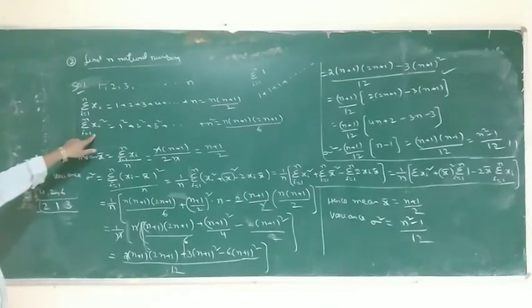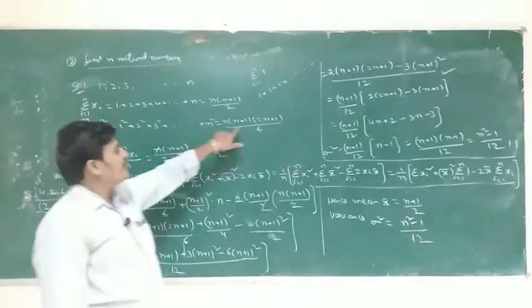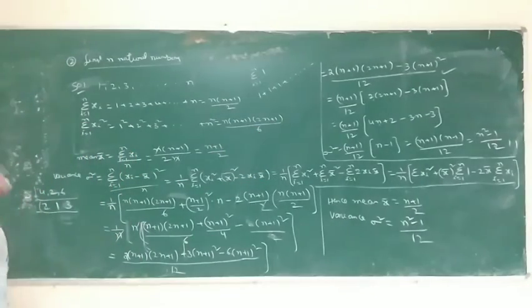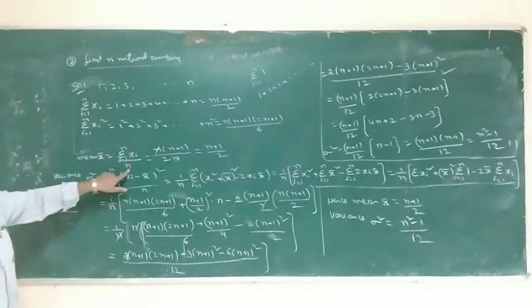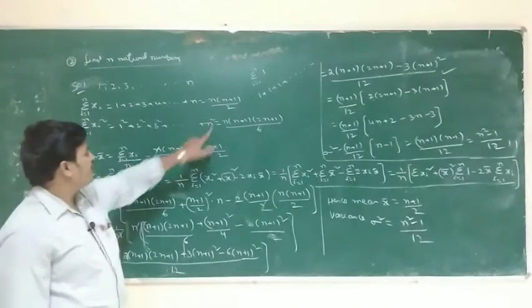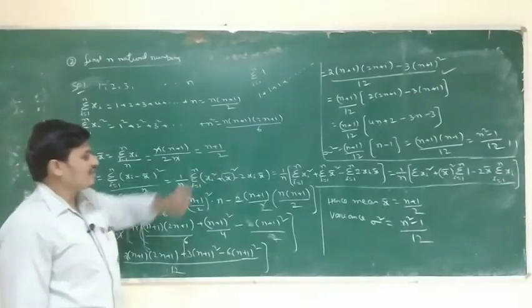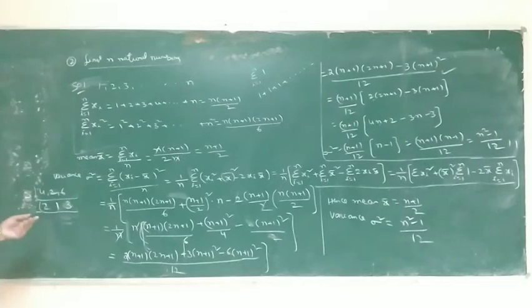The sum of the squares of natural numbers formula is n(n+1)(2n+1)/6, already discussed in mathematical induction. So the mean is sigma xi by n, where sigma xi is equal to n(n+1)/2. Since n is already there, n by n cancels. This is the mean. And now the variance.